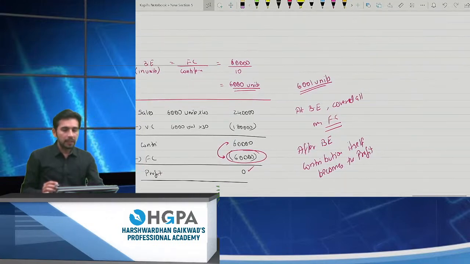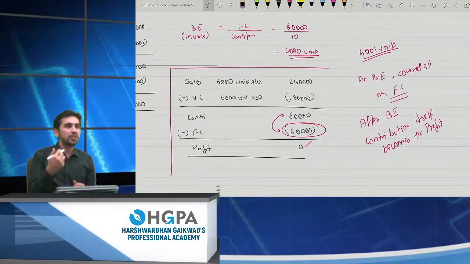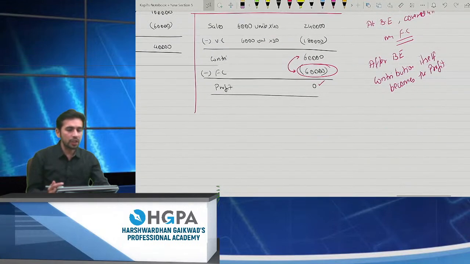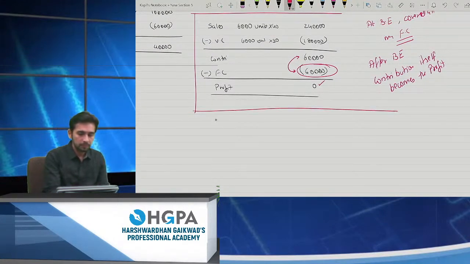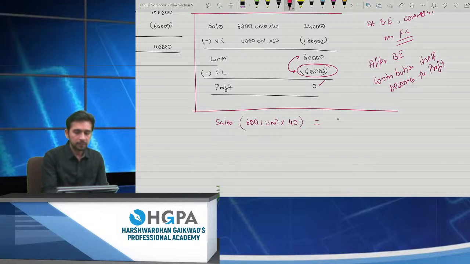So यहाँ पे if you check, अगर हम 6001 यूनिट्स बनाने की कोशिश करें, can we make a cost sheet of 6001? If I sell 6001 units into 40, what is my sales? 2,40,040 rupees. Right? Okay.